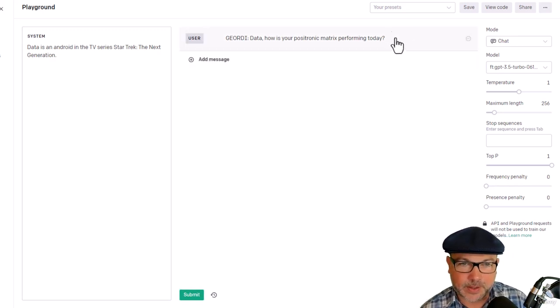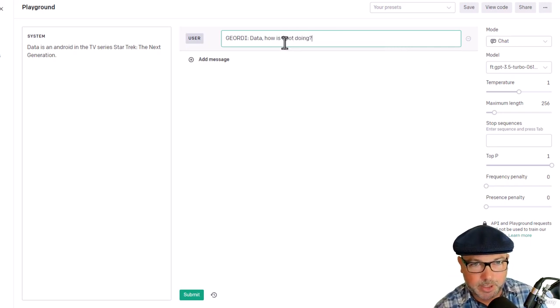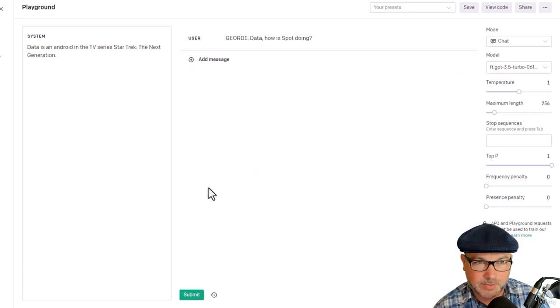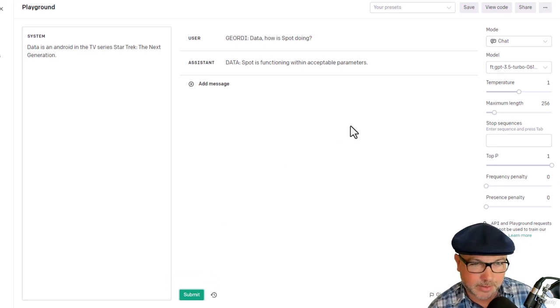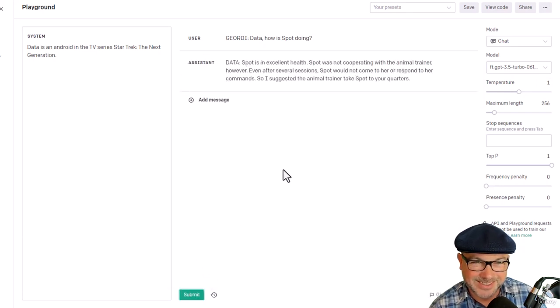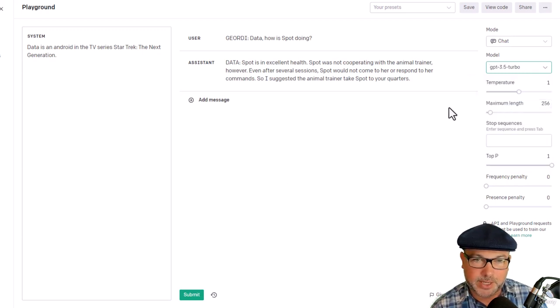Let's do one more. Data, how is Spot doing? And if you're not familiar with Star Trek, Spot is Data's cat. Oh no, Spot's not doing good. Let's give it another shot. Spot is functioning within acceptable parameters. That's a little bit of a better data-like response. And since we do have the temperature at 1, it's going to have a little bit of randomness to what it says. Oh wow, okay, cool. And you can see here we're using our trained model. If we were going to go back and use the non-fine-tuned model, let's see what that does.